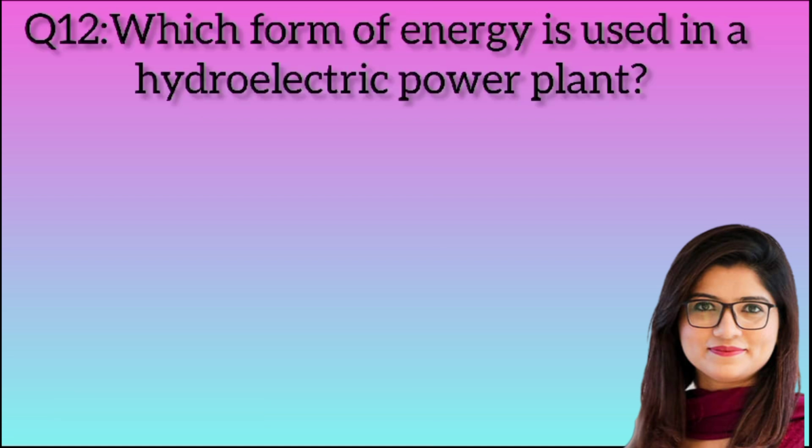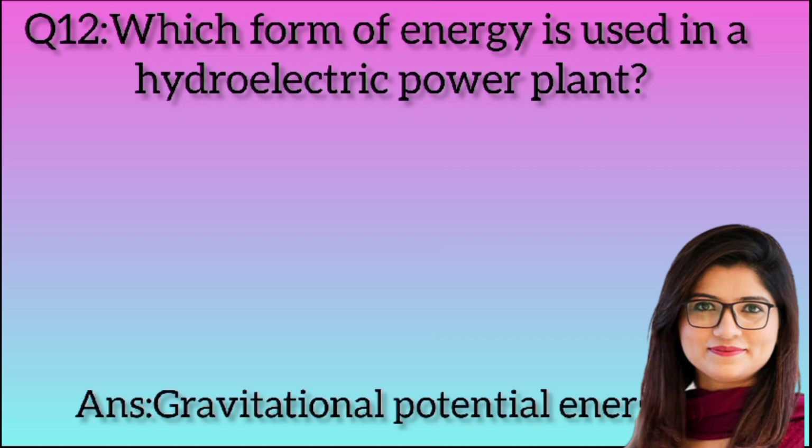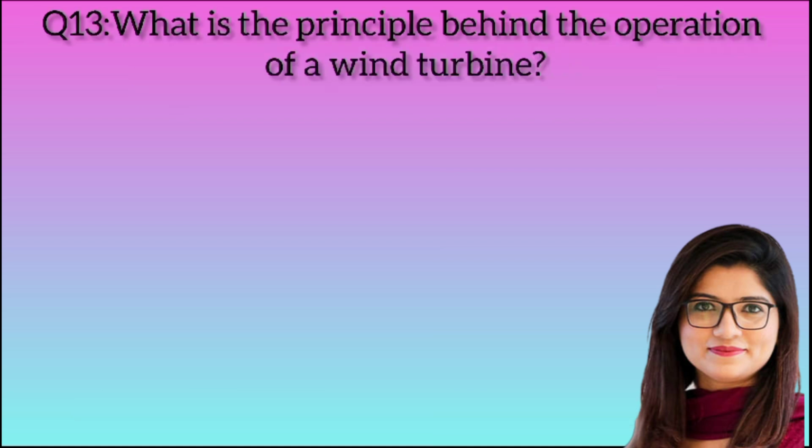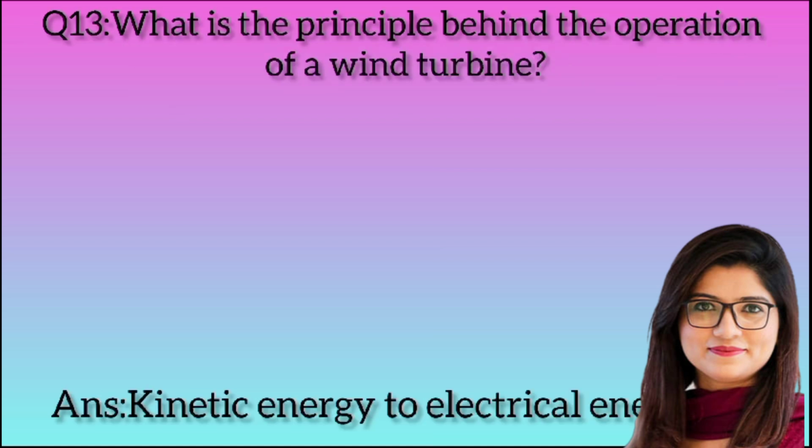Question 12. Which form of energy is used in a hydroelectric power plant? Answer: gravitational potential energy. Question 13. What is the principle behind the operation of a wind turbine? Answer: converting kinetic energy to electrical energy.